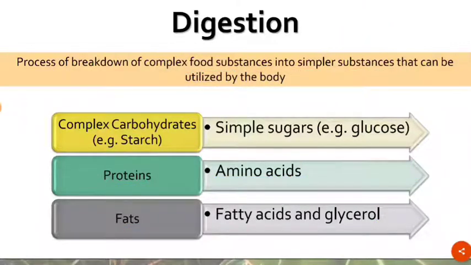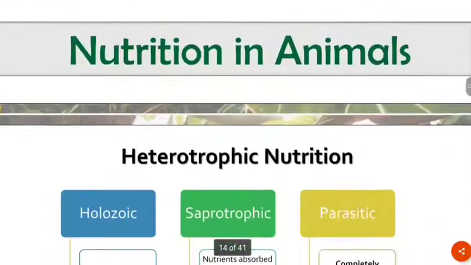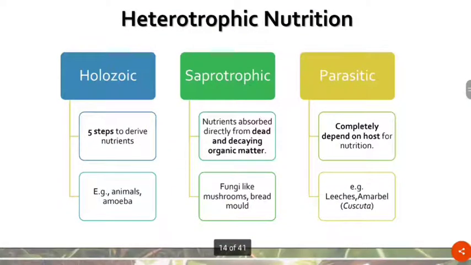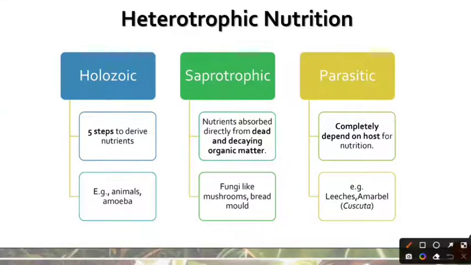Now that we know about the process of digestion, let us actually come back to the three different types of heterotrophic nutrition which are seen in organisms. The first type that we saw was the Holozoic mode of nutrition. And I talked about how there are 5 steps in order to derive the nutrients in this mode of nutrition. What are the 5 steps? We are going to look at them in just a minute.